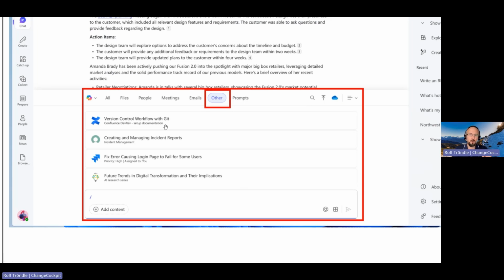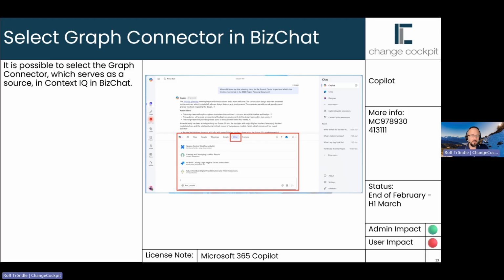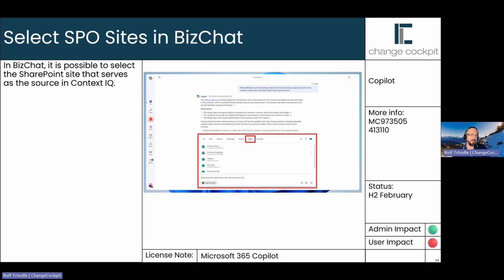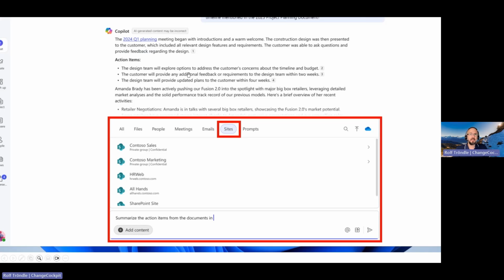So let's say you want to ask a question now only for the Confluence data, then just select here Other and then the Confluence graph connector, and then this will be filtered and all other data from the tenant will be ignored. Same, or almost the same, for SharePoint Online sites, also in Business Chat, only in the Work tab. If you ask, let's say, summarize the action items from the documents in, and then you select a particular SharePoint Online site, then only the data which is stored in this site will be used as input for this question.